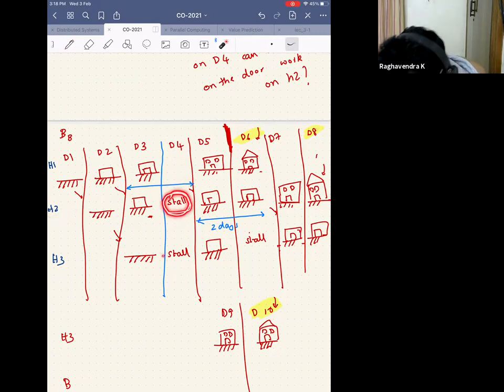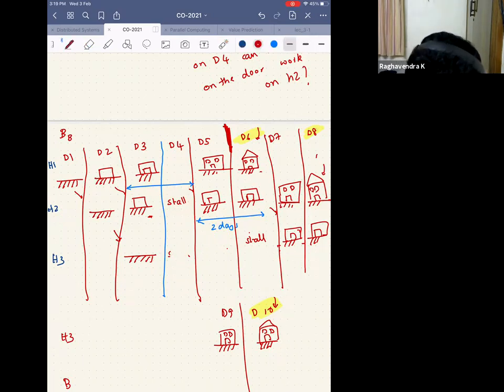Of course, you need not put the stall here. You can put it here. The way you understand is fine. For now, let's not confuse you. Maybe this might be confusing, so I can bring it later also. Let's say I have this. The guys who are done here will write it here, and then there's a stall because the guys who want to work on the door are not free, right? They are busy for 2 days. So there's a two-day stall here, and then it continues. This stall keeps continuing.